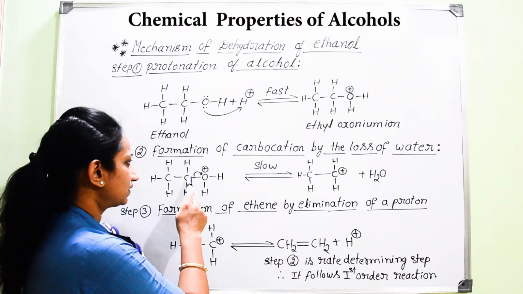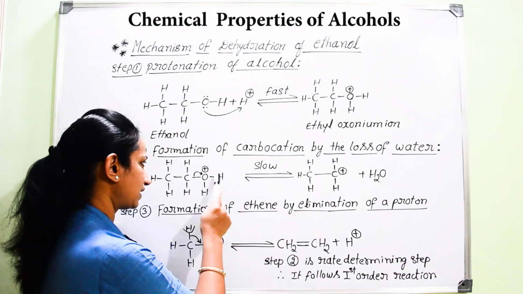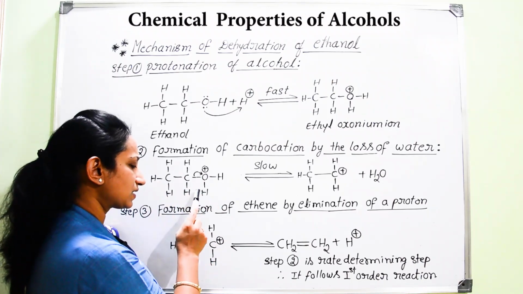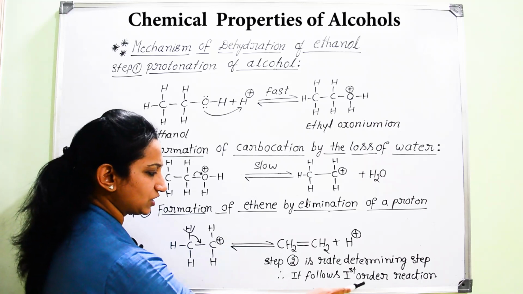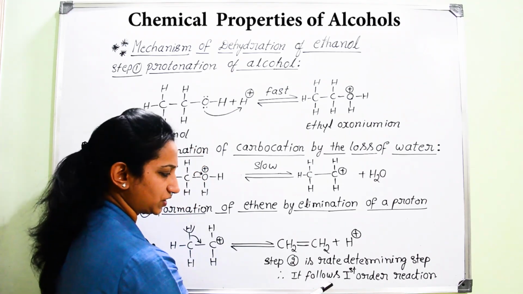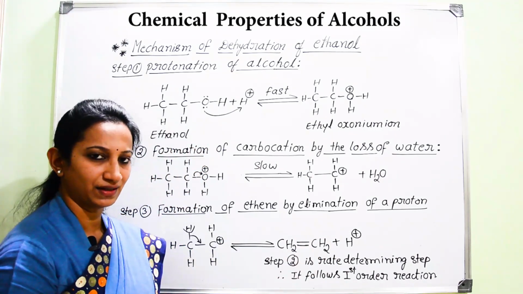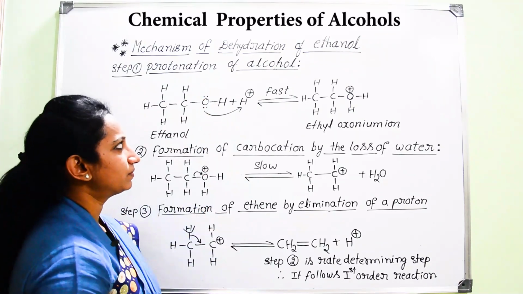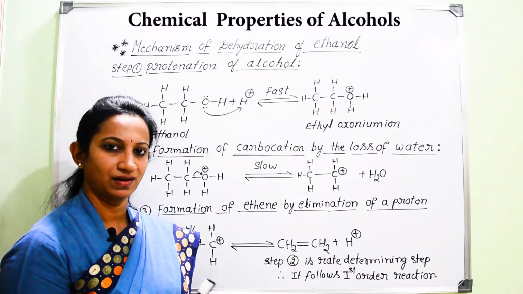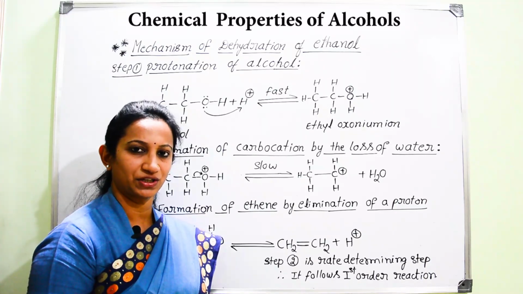So, because this is considered as the rate determining step, of course, it is containing this, that is ethyl oxonium ion, and it is following what order? It is following first order of the reaction. So, that is about the mechanism of dehydration of ethanol. They can ask a direct question in the examination.